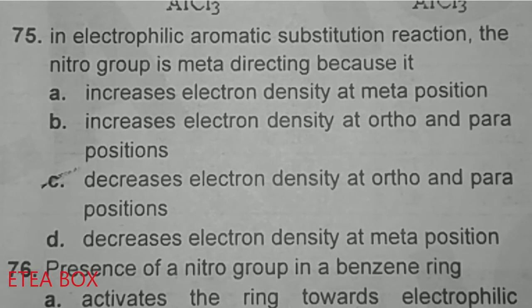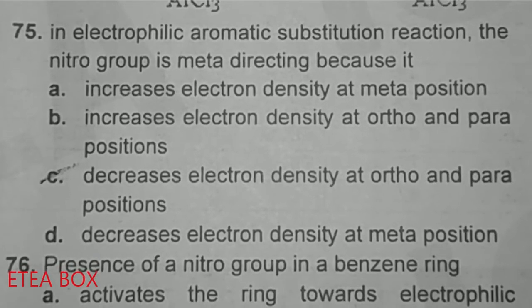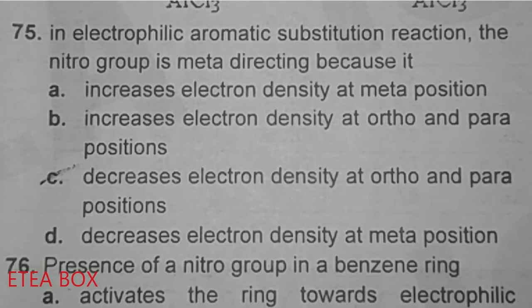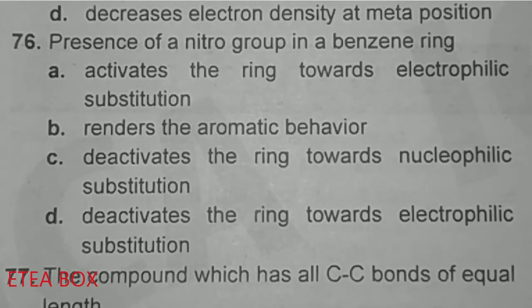That's why they are called meta-directing, okay. Its action is only decreasing the electron density at the ortho-para position, and at the meta position the electron density is the same, but still the electrophile would attack at the meta position because it has a greater density as compared to ortho and para.